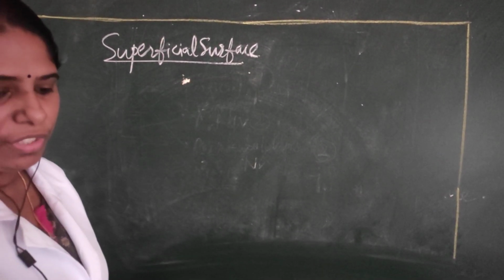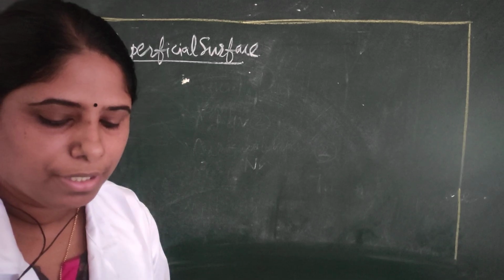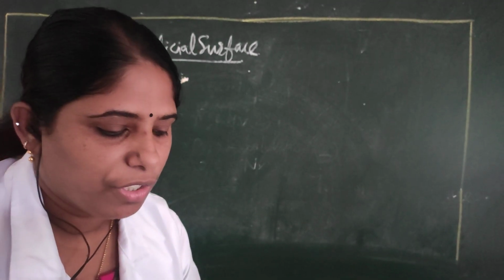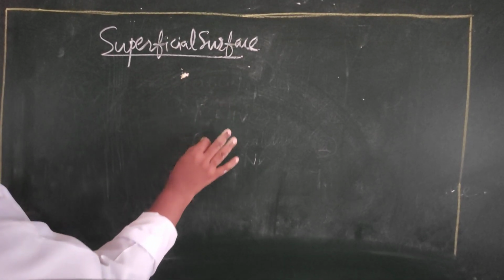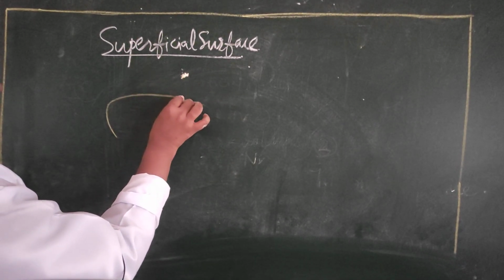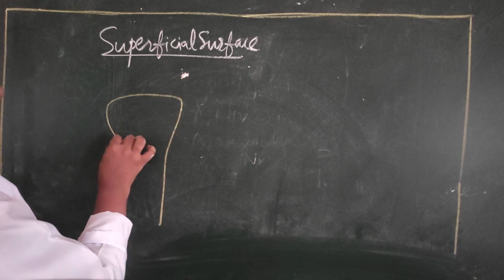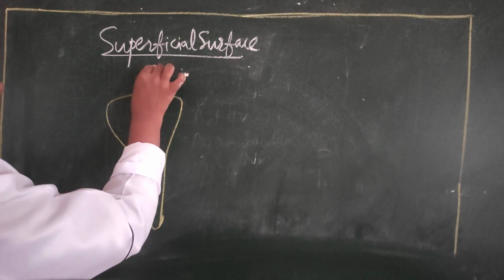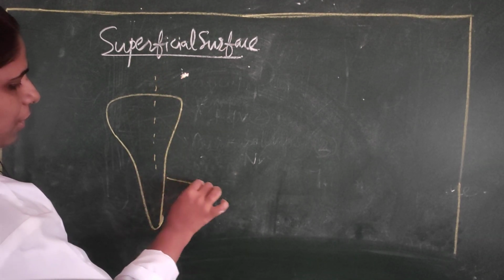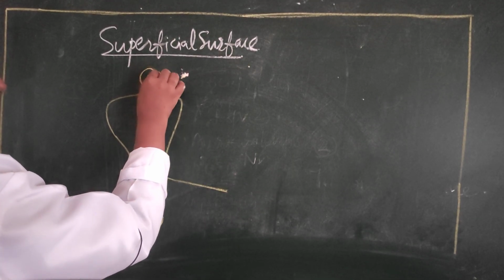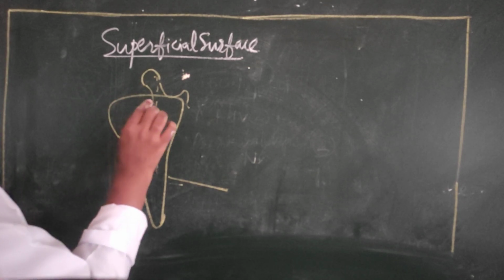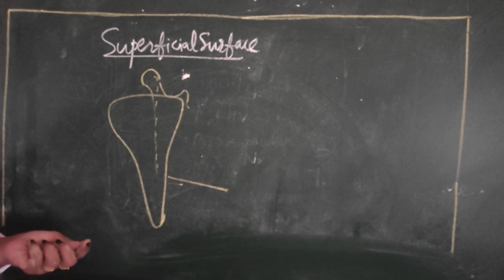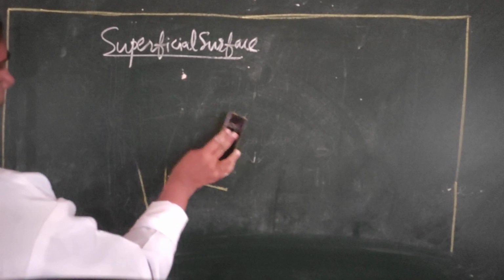Next is about the superficial surface, or the external surface, or the lateral surface. The superficial surface is a surface which can be seen from externally. It is the superficial view of the gland which can be seen in relation with the mandible. That is the superficial surface. In cut section we can see it like that.